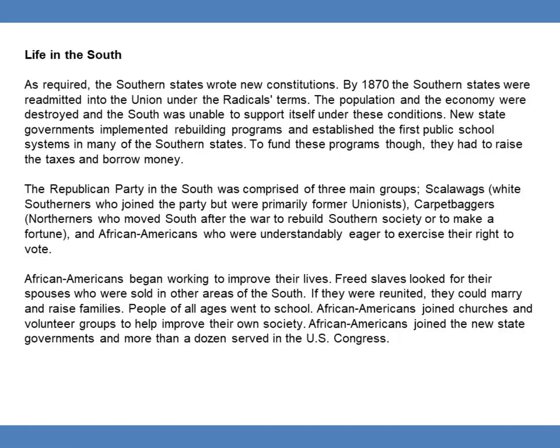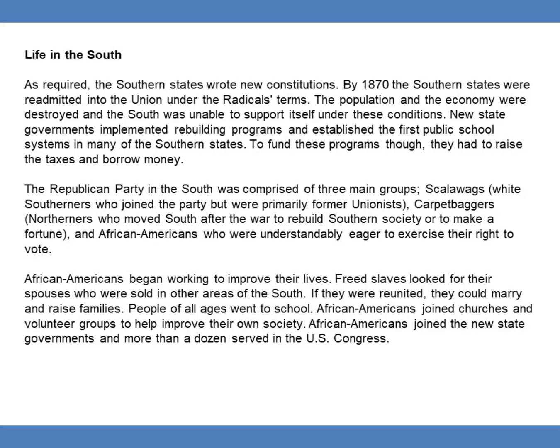The Republican Party in the South was comprised of 3 main groups: scalawags, white Southerners who joined the party but were primarily former Unionists; carpetbaggers, Northerners who moved south after the war to rebuild Southern society or to make a fortune; and African Americans who were understandably eager to exercise their right to vote.